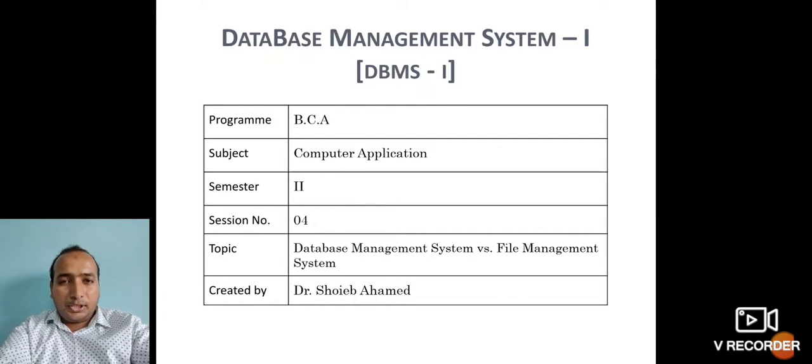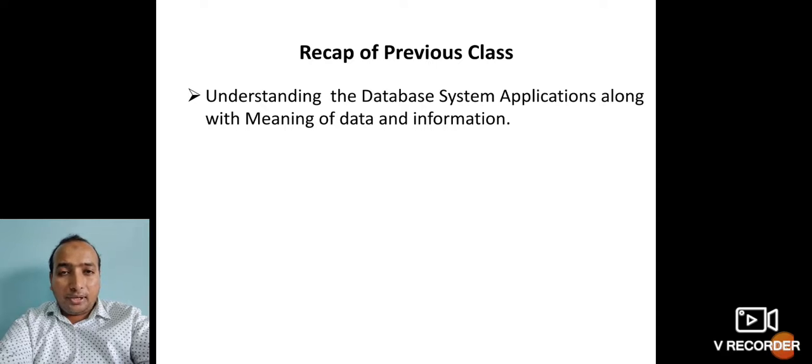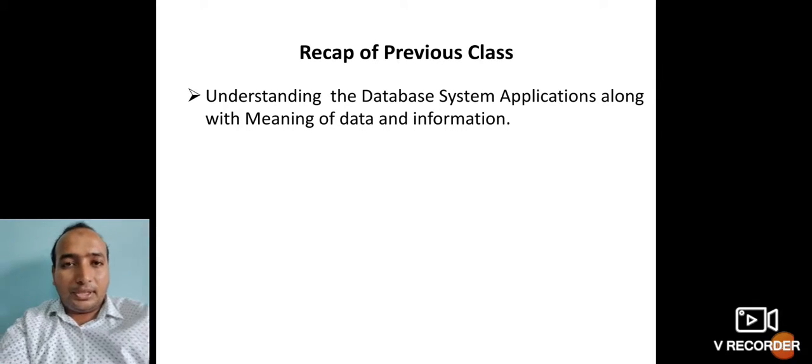Management System. So dear students, today's topic for our online session is that we will be understanding the major difference between your database management system versus the earlier file management system. Before moving on to understanding the difference between the two systems, let us have a recap of our previous class. In our previous class, we learnt about the various applications of your database system along with the meaning of your data as well as your information.